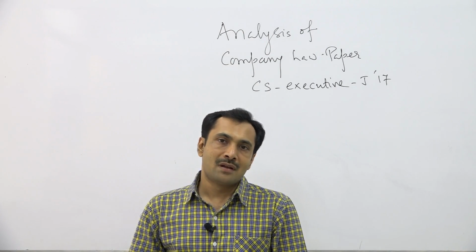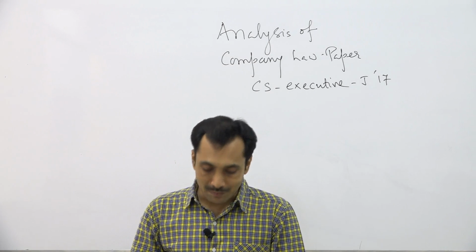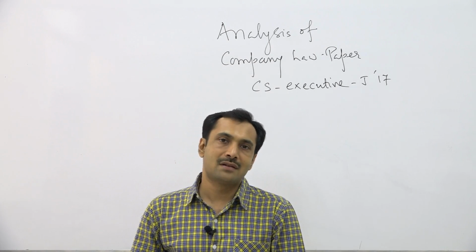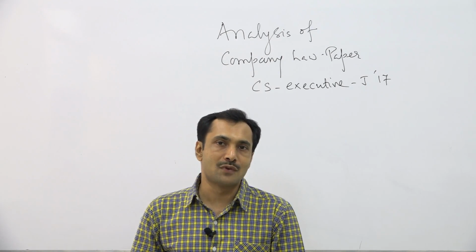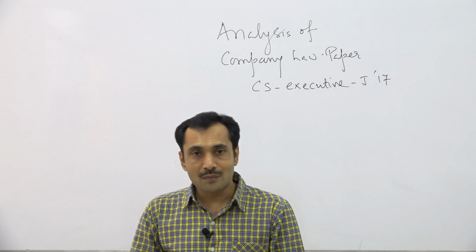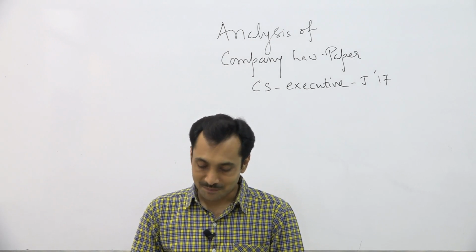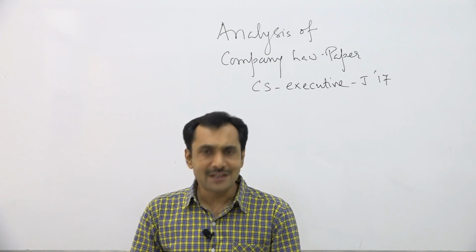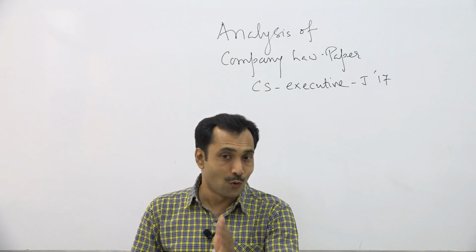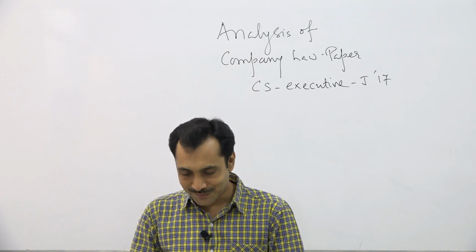Remember, the slab for the purpose of a quorum is given for the purpose of a public company. And when the total number of members is between 1,000 to 5,000, the quorum shall be 15 members personally present at the meeting. So it is a very easy question in my opinion, but only provided you have remembered the threshold or limit.